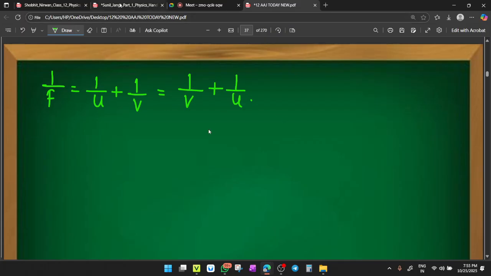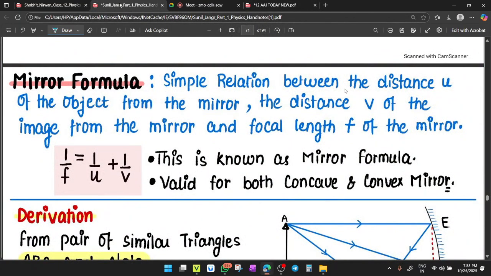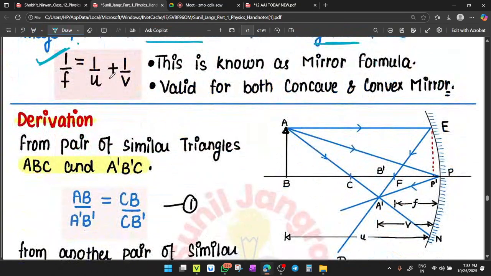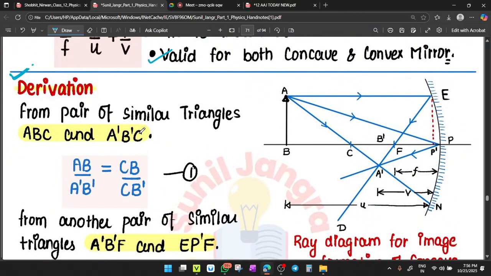Now we have to derive this mirror formula. The mirror formula is a simple relation between the distance u of the object from the pole of the mirror, the distance v of the image from the mirror, and the focal length f of the mirror. So 1 upon f equals 1 upon u plus 1 upon v. This is called the mirror formula, valid for both concave and convex mirrors. Clear? Now the derivation for this mirror formula. How to derive? First, make a clear ray diagram. Students, you have to make a clear ray diagram to derive this one.